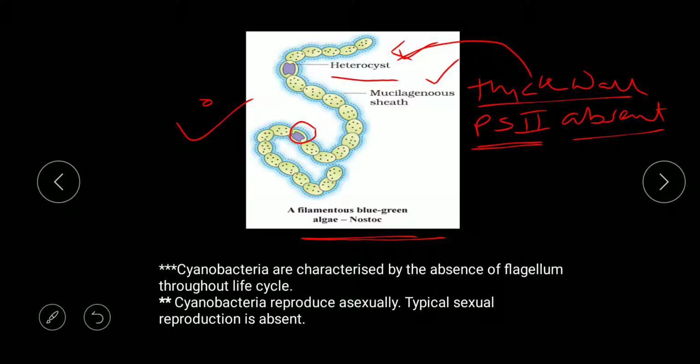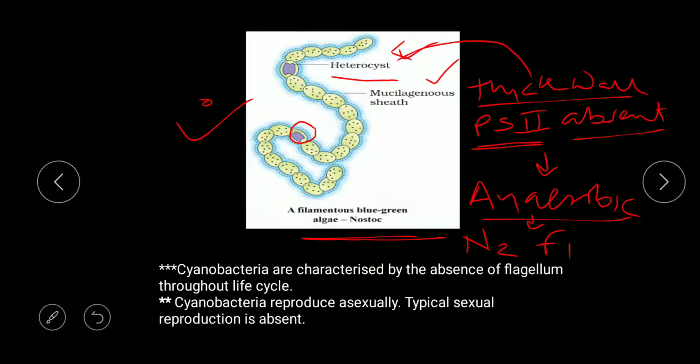And oxygen evolution will not occur, so what will happen? Anaerobic condition will be established. And when anaerobic condition gets established within the heterocyst, nitrogenase enzyme will function. And that nitrogenase enzyme will carry out nitrogen fixation. Getting my point? So in this way, in anaerobic condition, these heterocysts carry out nitrogen fixation.